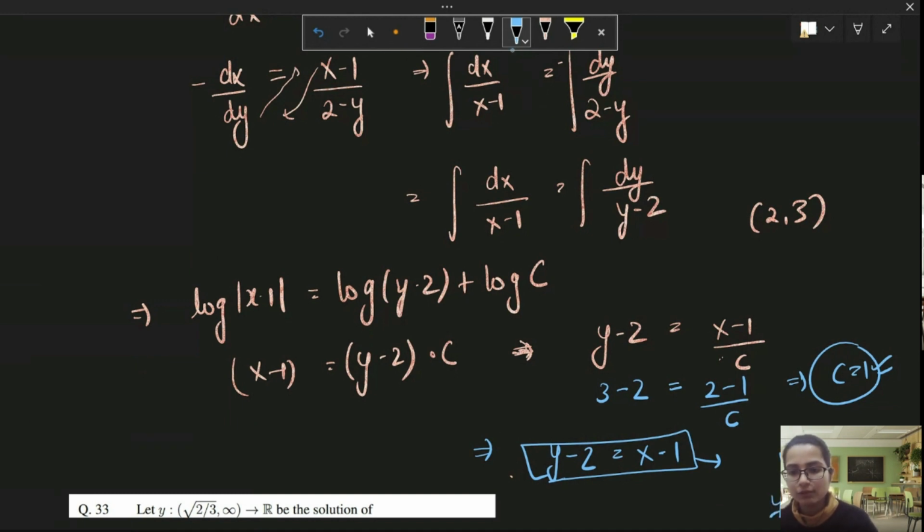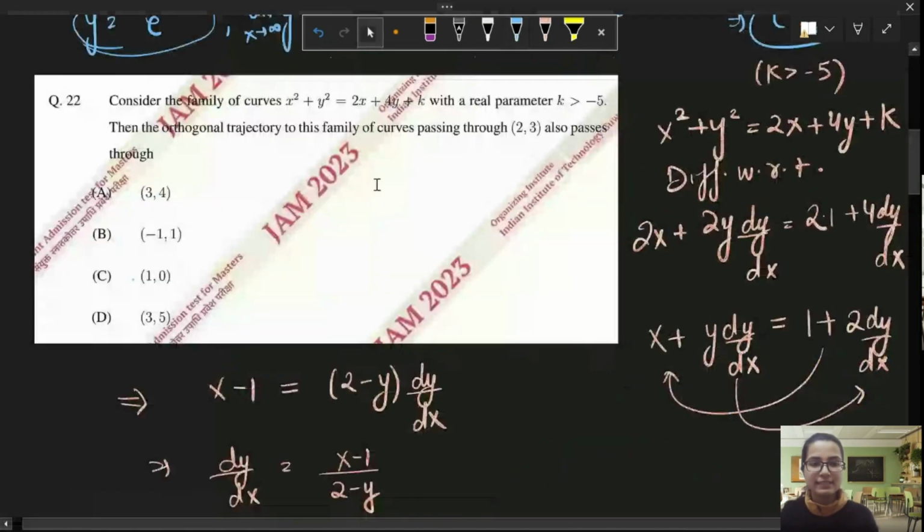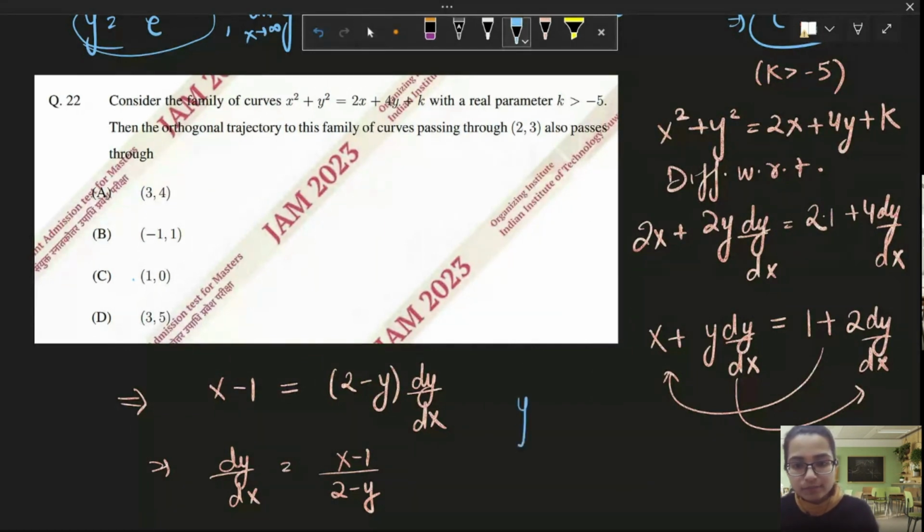So what do you think? Which option should be correct? Can anybody tell me? y = x + 1. Another point that this curve will satisfy. They're asking us another point from these options that this curve will satisfy. Which one is it? I'm waiting for your answer.